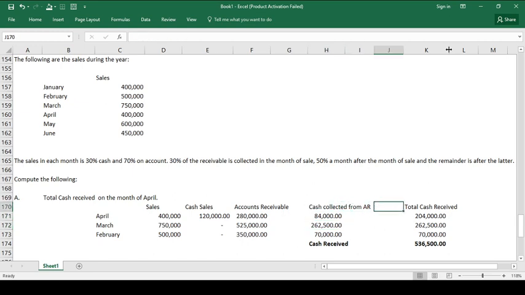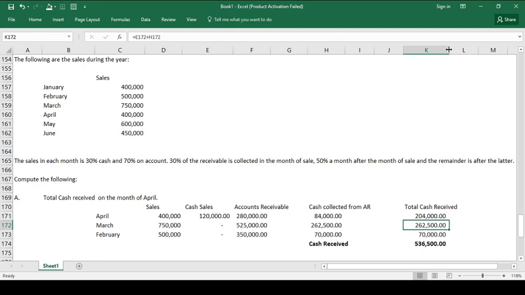So the total cash received is the sum of the cash sales, because in April we received 30% cash related to that total sales, and the collection from the AR of 30%, which is 84,000. So the total cash related to April sales is 204,000. But it's not yet the answer for the said requirement.